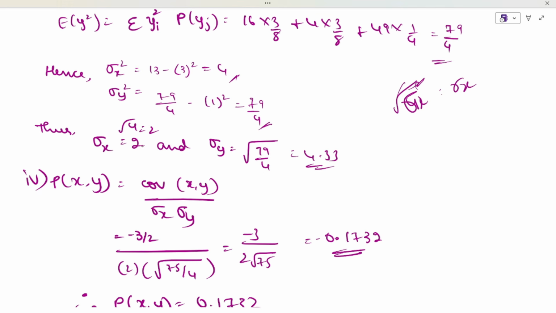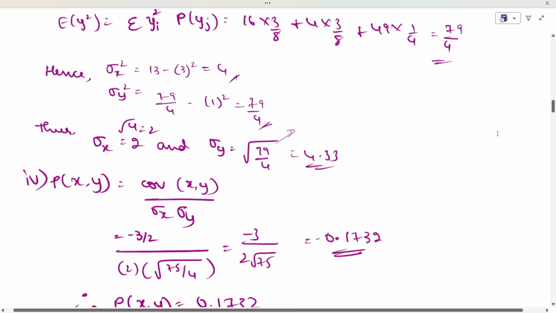And the square root of 4 is 2, and the square root of 79 divided by 4 will be 4.33. This you can do in the calculator. Okay, you can use the help of the calculator.